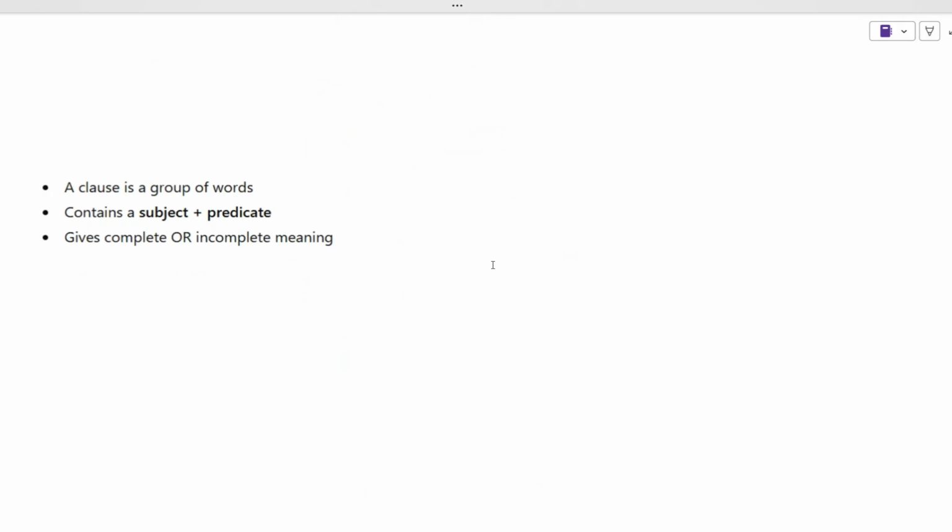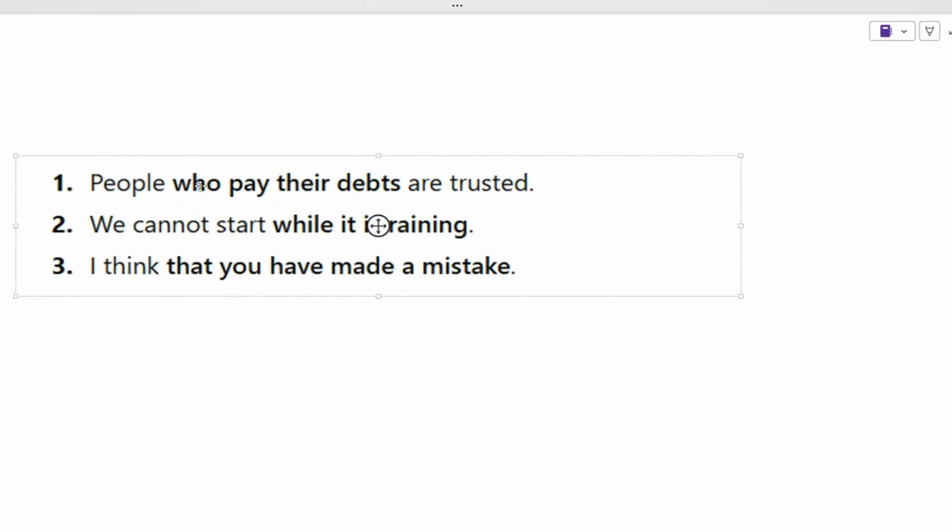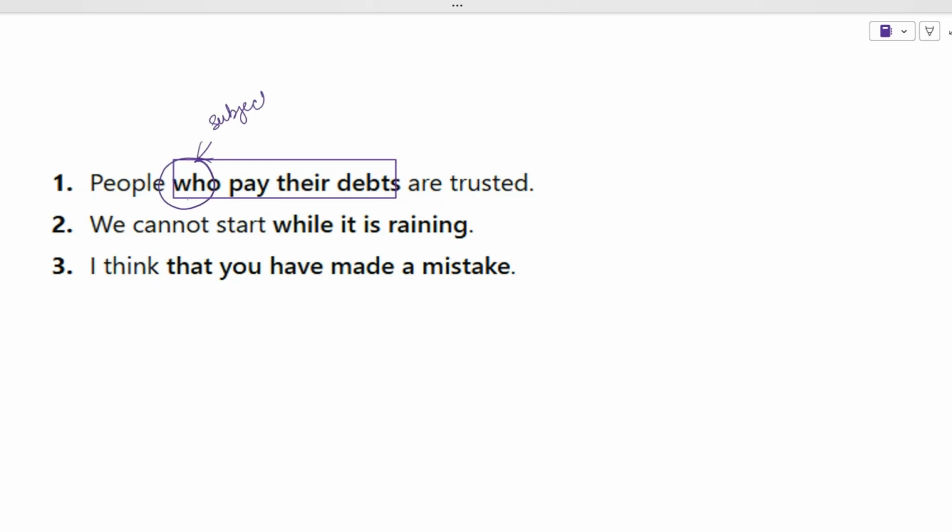Then what is a clause? A clause is a group of words in which you have a subject and a verb, and it may or may not make a complete meaning. Okay, it may or may not make a complete meaning, but it has the subject and the verb. For example, see this example: "People who pay their debts are trusted." If you see this sentence, "who pay their debts" is the clause. Why? Because in this, "who" is the subject, and "pay their debts," this entire part, is the verb. So both subject and verb are there.